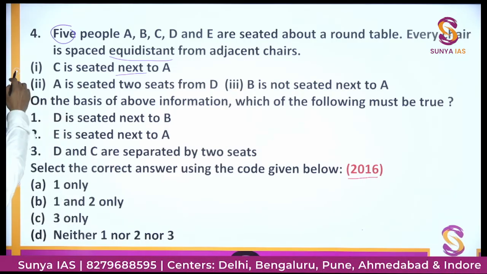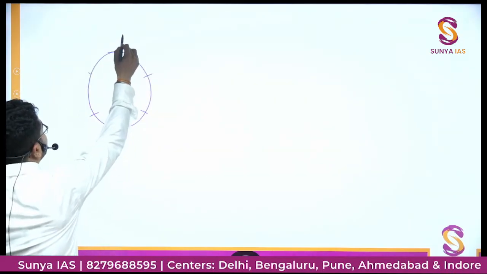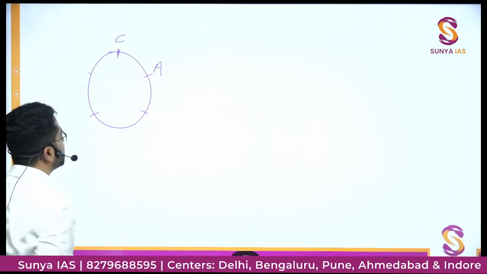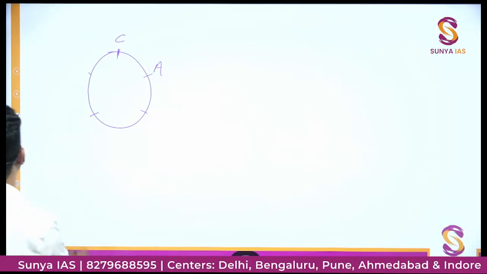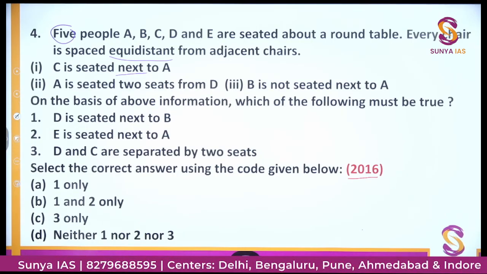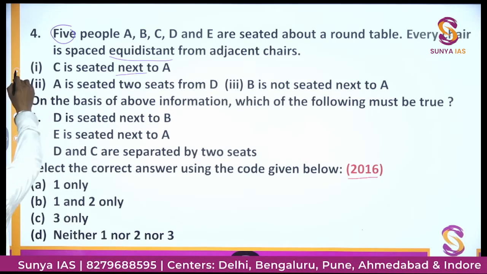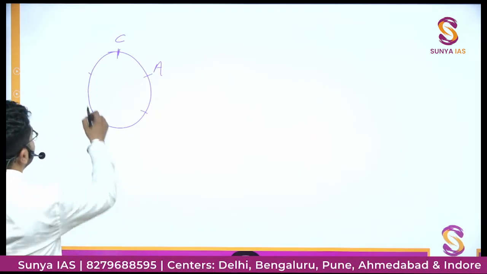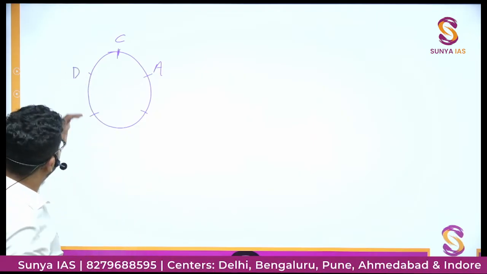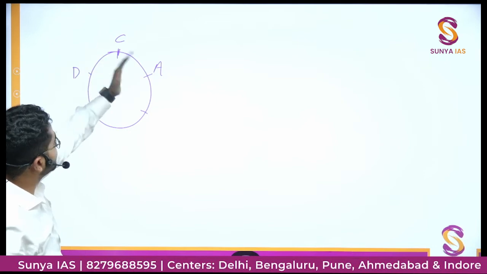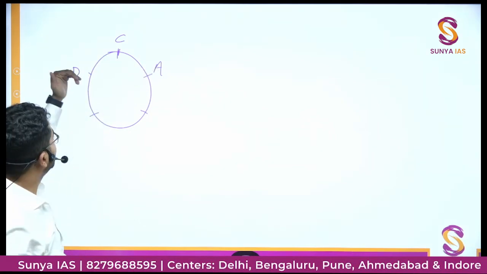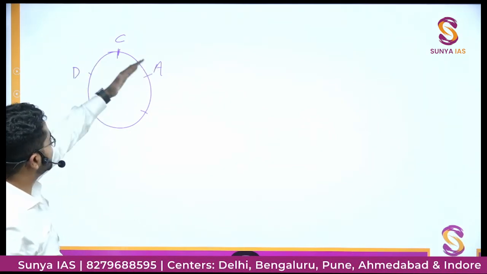C is seated next to A. Let's say this is C. Then this would be A. Good. C is seated next to A. Okay, A is seated 2 seats from D. So if D is here, then A would be 2 seats away, first, second.